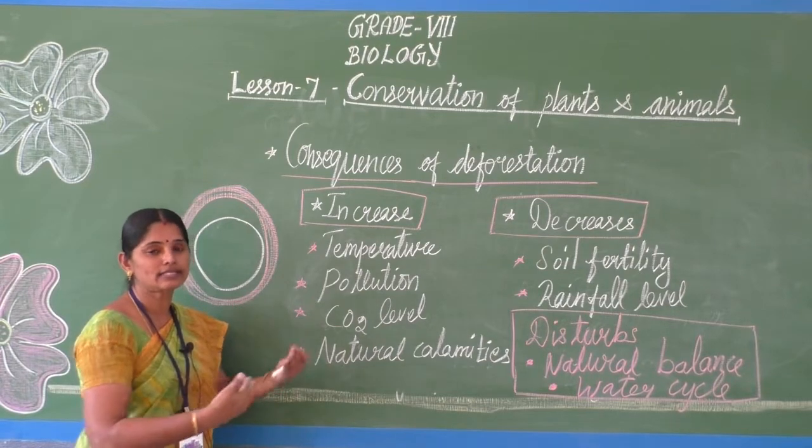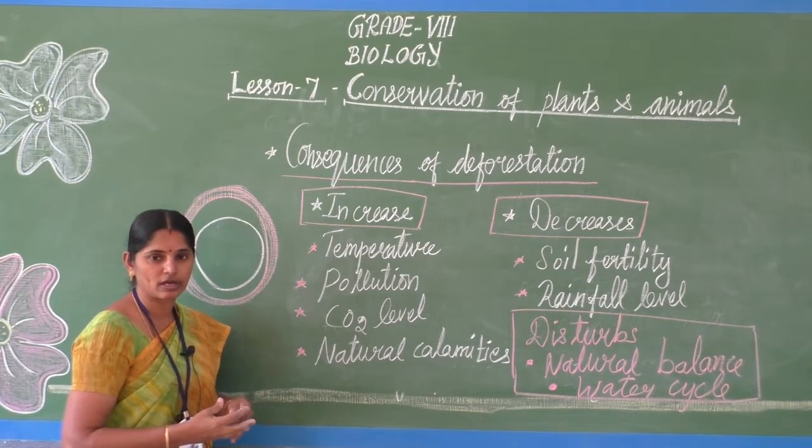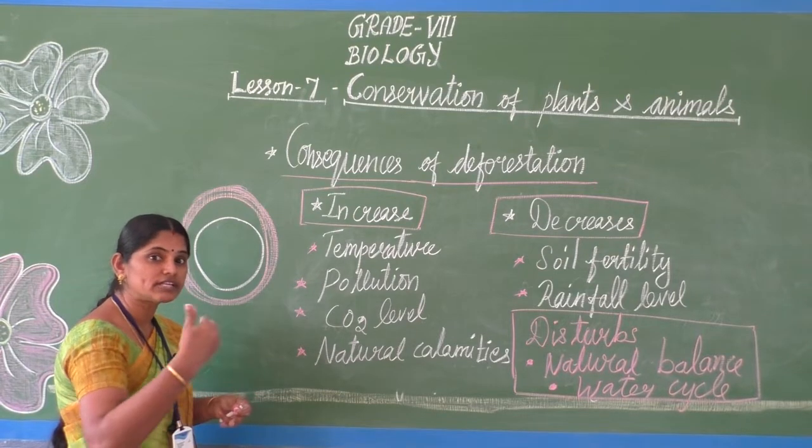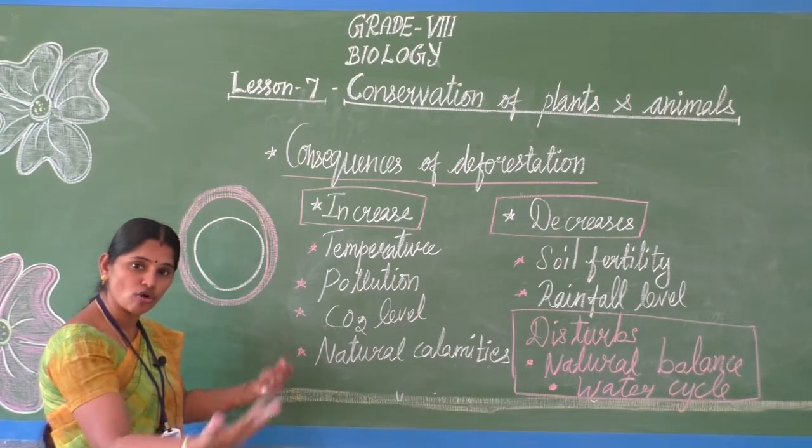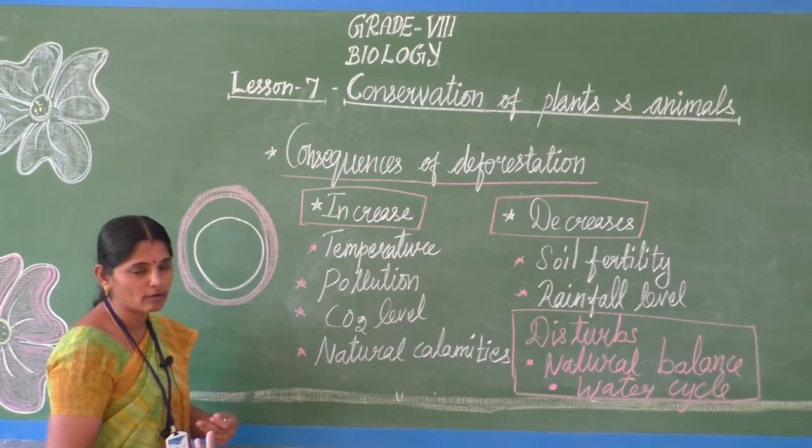If this balance gets disturbed in the atmosphere, what will happen? We release carbon dioxide, and there are no trees to utilize it.